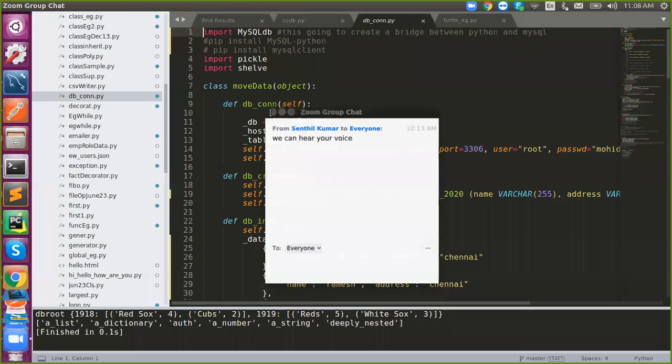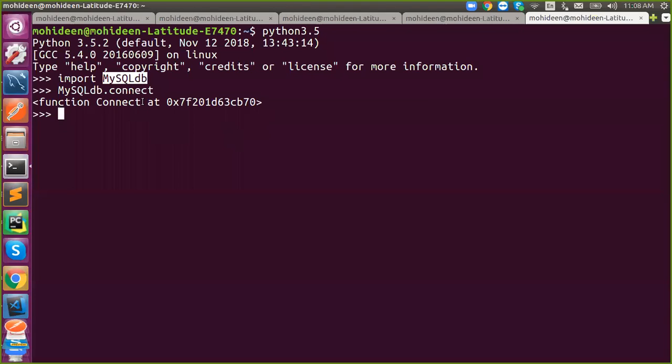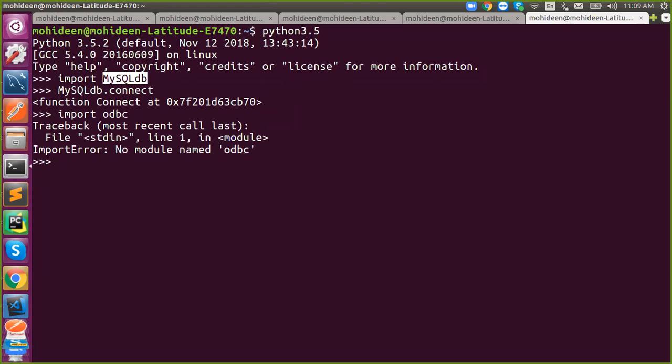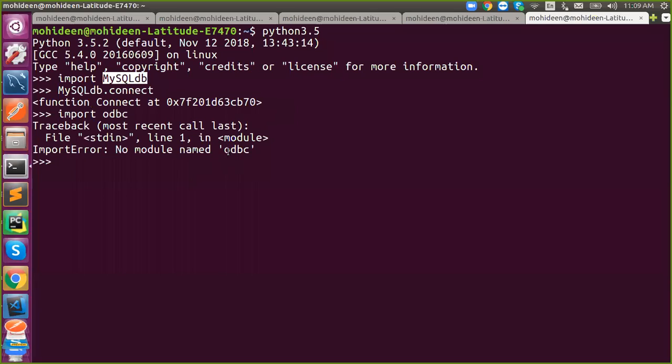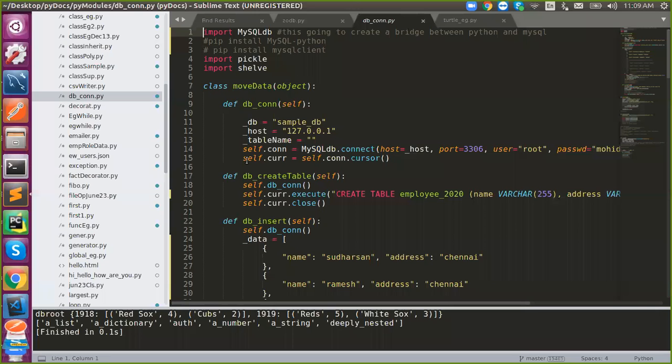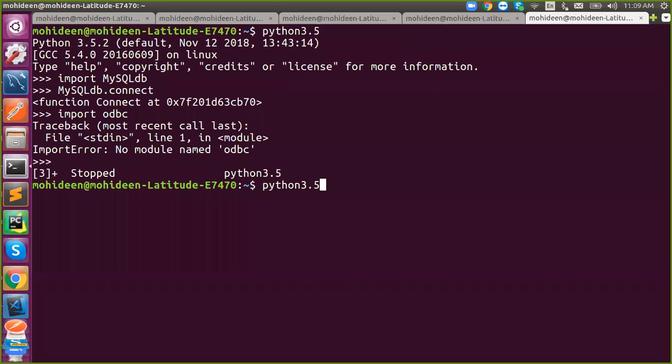You know what polymorphism is. The class might differ, but the method is the same. If it is ODBC, just say import ODBC, and the method will be the same. Only this part will differ. It will work with Windows, not with Linux. Sorry, I think I'm having that. Let's see, in the ODBC client.